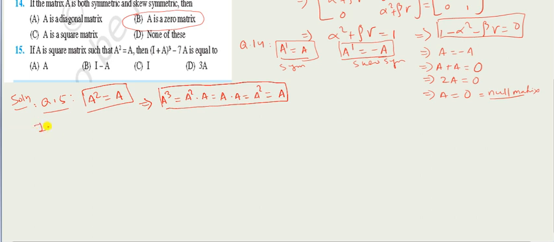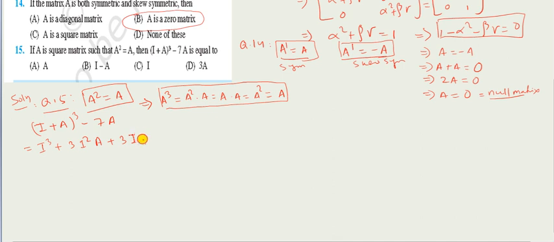So look at this, (I plus A) whole to the power 3 minus 7 times A, that is (A plus B) whole cube, A cube plus 3 A square B plus 3 A into B square.